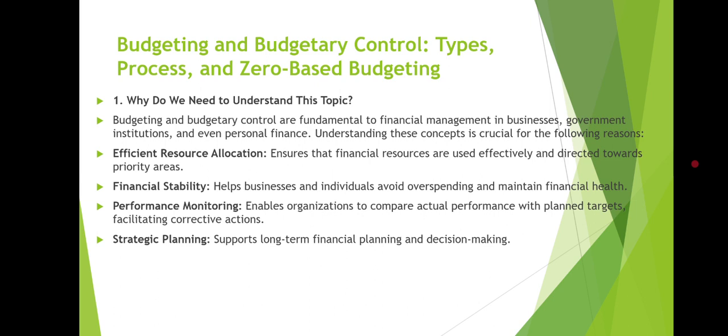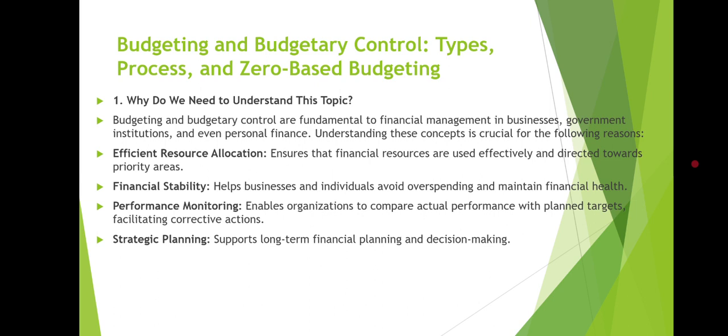Financial stability helps businesses and individuals avoid overspending and maintain financial health, as I mentioned in the example. If you can manage the budget, you can avoid overspending, so that in the upcoming days the business does not get trapped in risk.